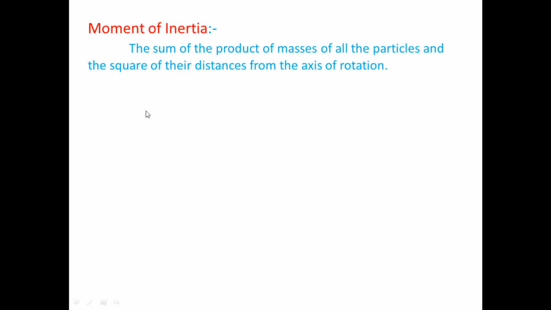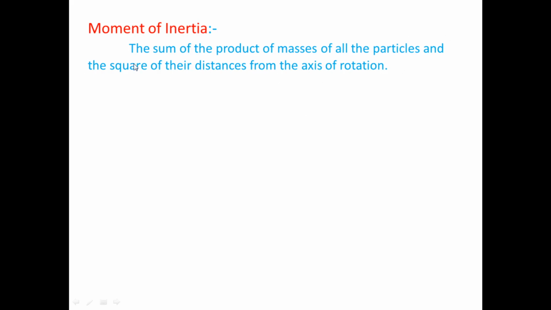It means the summation, i equal to 1 to n, of mi ri square, that is m1 r1 square plus m2 r2 square plus m3 r3 square and so on up to mn rn square. It is a sum, and definitely there is a product between mass and distance squared.